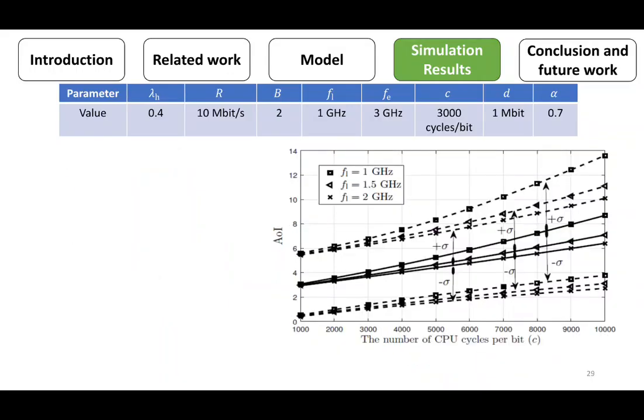In this figure, it's shown that decreasing the average computing capacity of the local server or increasing the required number of CPU cycles increases the average edge of information because the local processing time increases. Moreover, this figure shows that the standard deviation increases by increasing the required number of CPU cycles, and hence at high values of this number, it's misleading to use the average edge of information only to expect the information freshness.